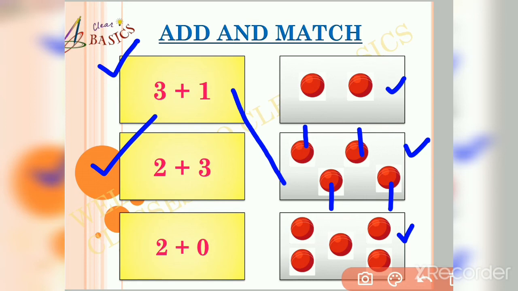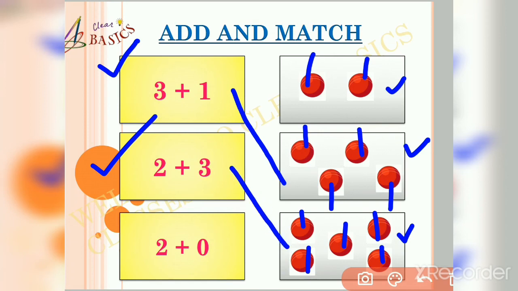In the first box, you can see there are 2 balls, and in the last box, you can see there are 5 balls. 1, 2, 3, 4, 5. So friends, I guess you have found the answer correctly. So now let us match the correct figures.